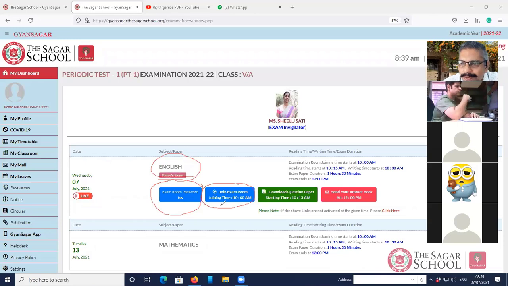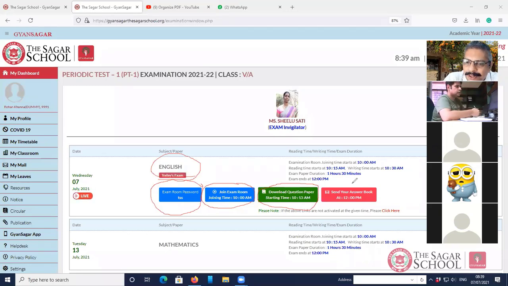So you get in touch with the invigilator. At 10:15, you can see the paper and you can start reading your paper. The reading time of the question paper starts at 10:15, and that's exactly the time when you can download the paper also. So you download the paper and you can start reading the paper.